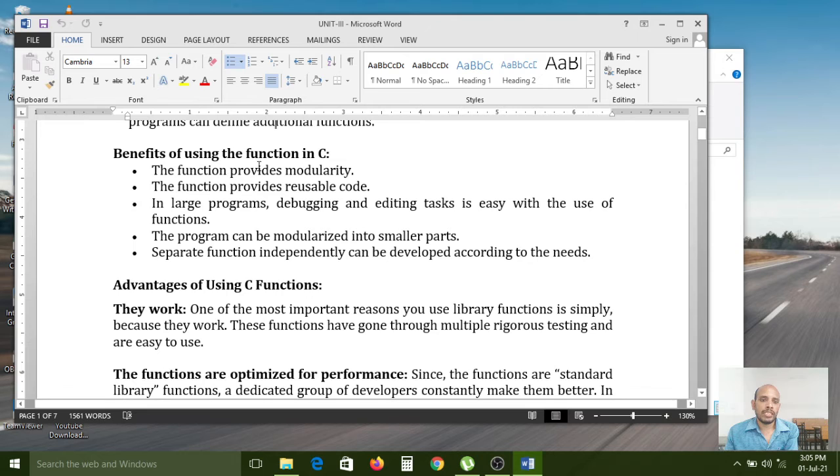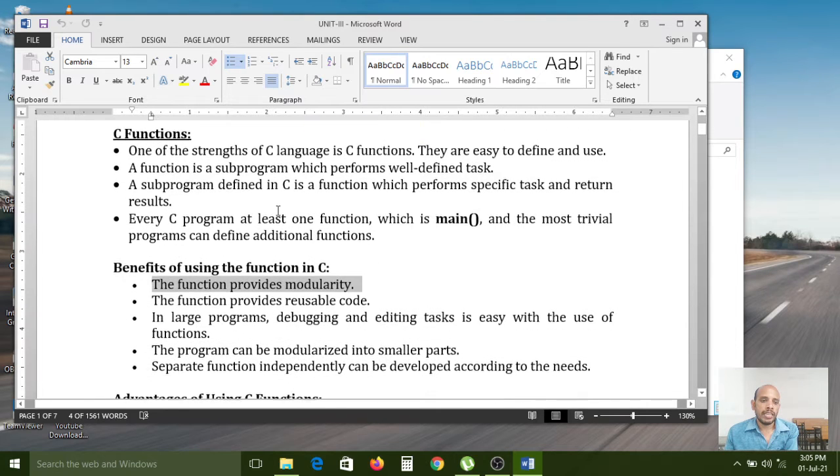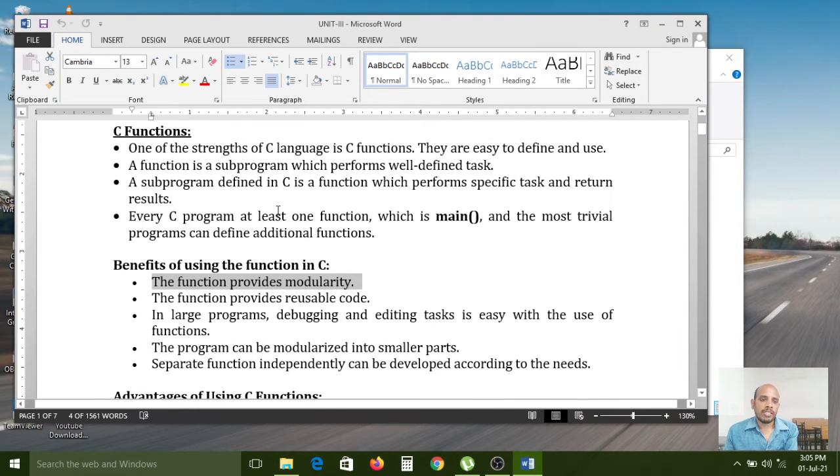Now, benefits of using the function in C programming language. The first benefit is what? The function provides modularity. Instead of writing all statements in a single program, here we are using functions. So the deposit method contains only deposit related statements. That's why the deposit function is called one deposit module. That's why it is providing modularity.